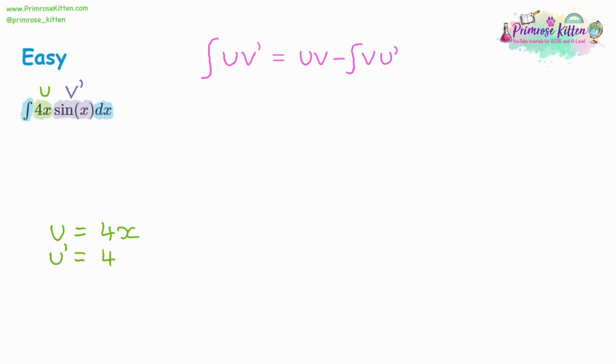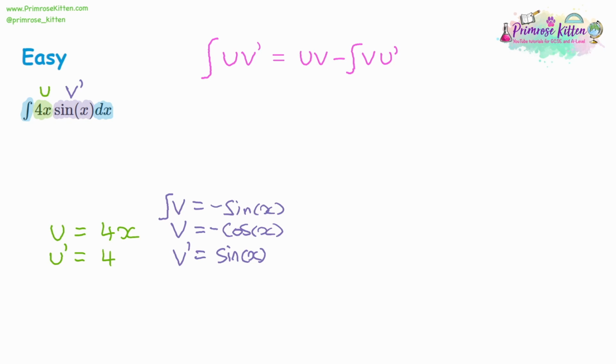Then we're going to have a look at v. Now we're going to start at v dash because that's what we're given in the question, which is sine x. And we're going to need v, and we're going to need the integral of v as well to substitute. So we're going to integrate twice. If you integrate sine, you get negative cos, and if you integrate cos, you get sine. The tricky thing with this is negative numbers: a positive sine will integrate to negative cos, then a negative cos would integrate to a negative sine. And again, this is all in the integration video that you should have watched first.